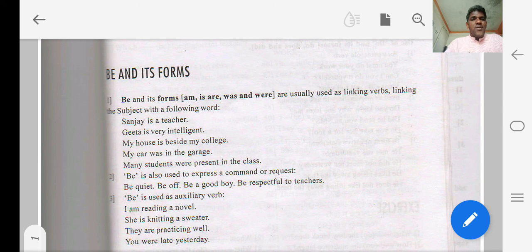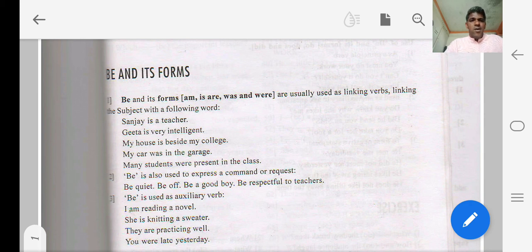For example, Sanjay is a teacher. In this sentence, Sanjay is the subject because we are speaking about Sanjay. Geeta is very intelligent. Here the subject is Geeta. My house is beside my college. Here in this sentence, my house is the subject because we are speaking about my house. Similarly, my car is the subject, many students is the subject. So try to understand what actually subject is in English grammar.